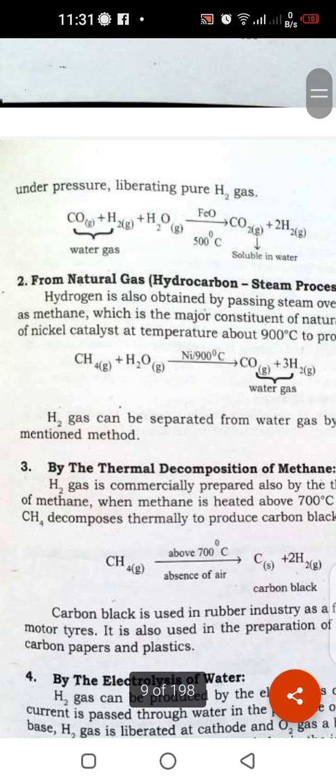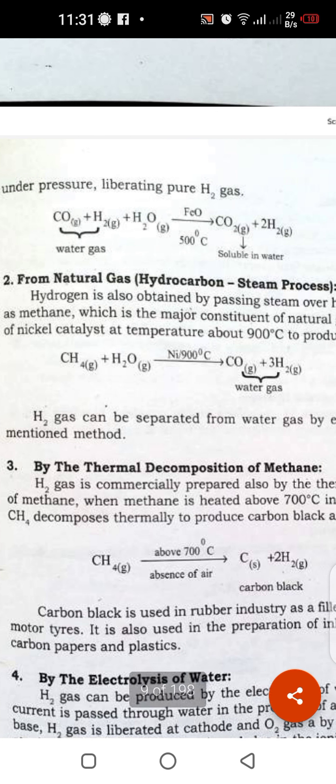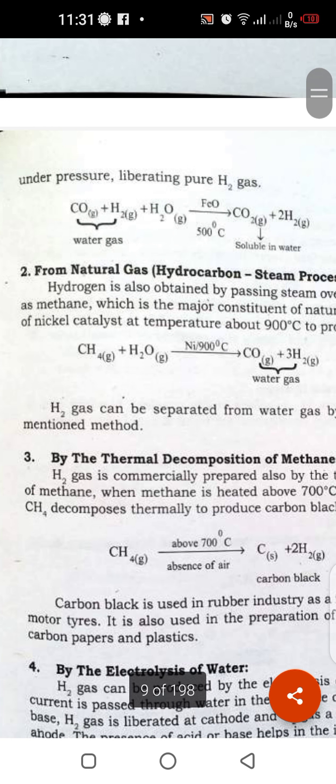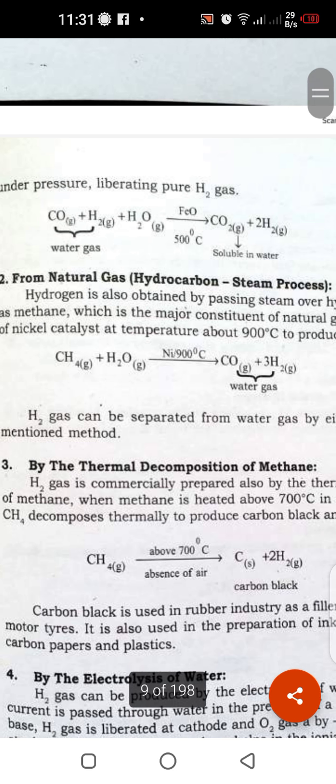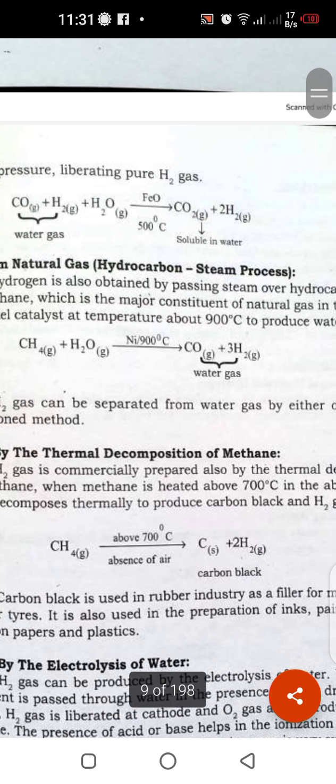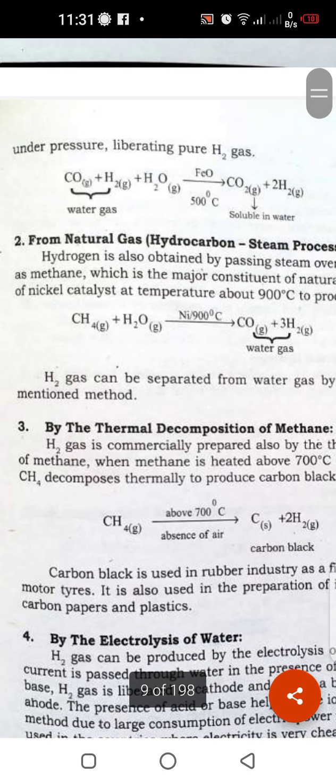Next is from natural gas, the hydrocarbon steam process. In this, methane reacts with gaseous steam in the presence of nickel catalyst at 900 degrees centigrade. Carbon monoxide plus hydrogen, that is, water gas, is again formed, and this hydrogen is separated by the Bosch process or by the liquefaction process, which we have studied earlier.